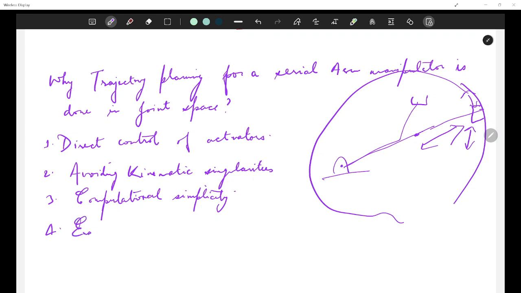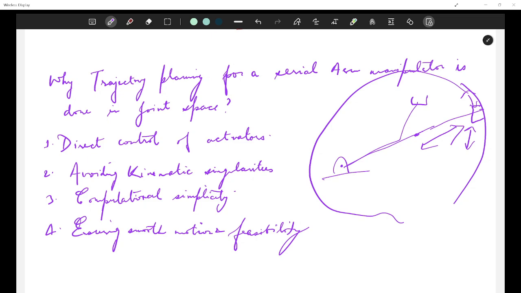The other reason is we want to ensure smooth motion and feasibility. Joint space allows for smooth interpolation using polynomials like cubic, quintic, minimum jerk or splines. Directly planning in Cartesian space may result in erratic joint movements, which I said could be very jerky, due to inverse kinematics computation.